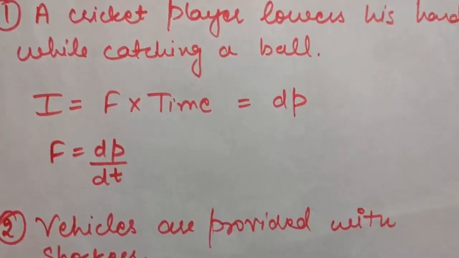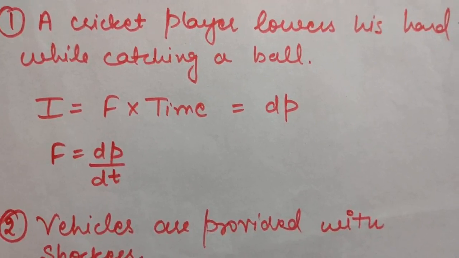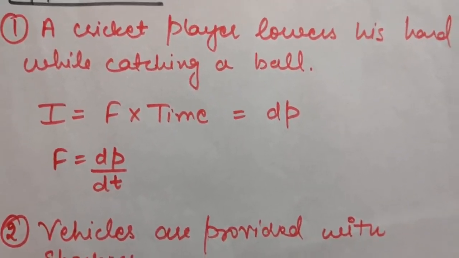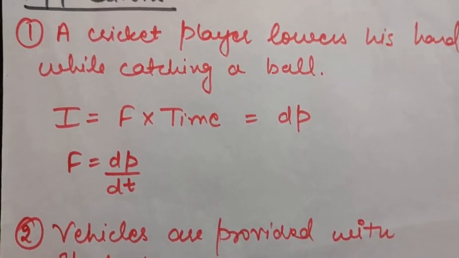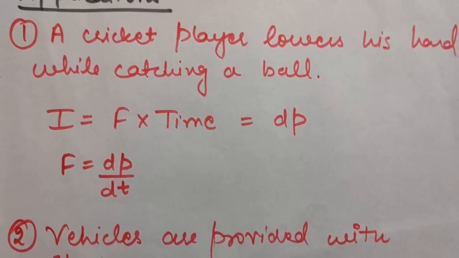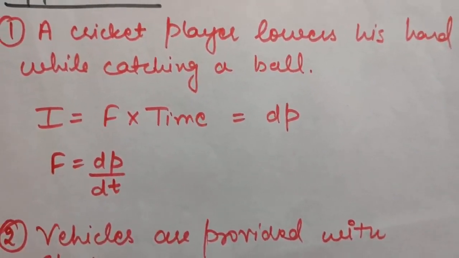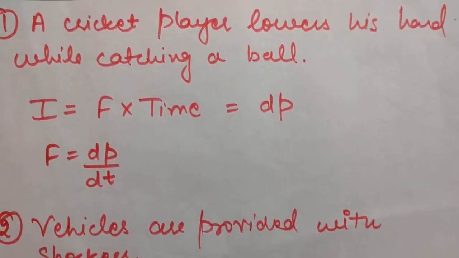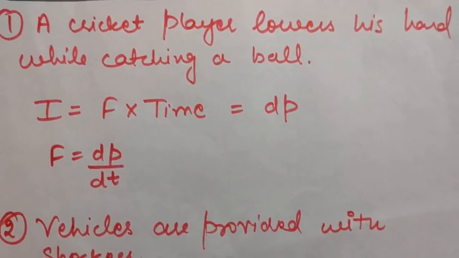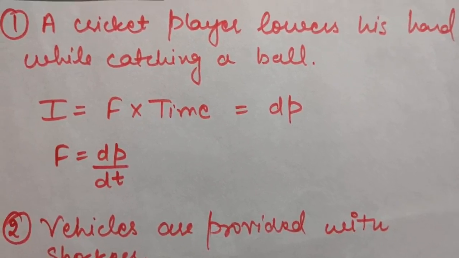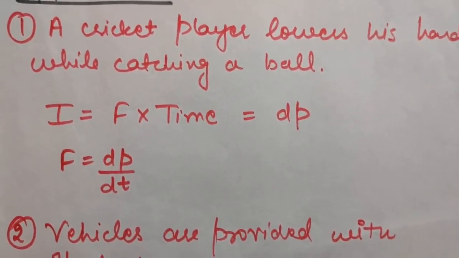So I am discussing these two examples. There are many more examples, for example, when a person falls from a certain height on a cemented floor. You can take many examples and try to relate what is happening there. Take some examples yourself and try to relate how the time of impact is increasing and how the force is decreasing.